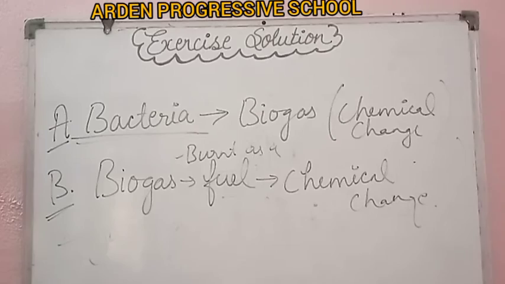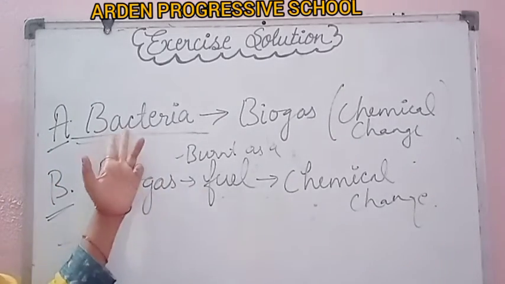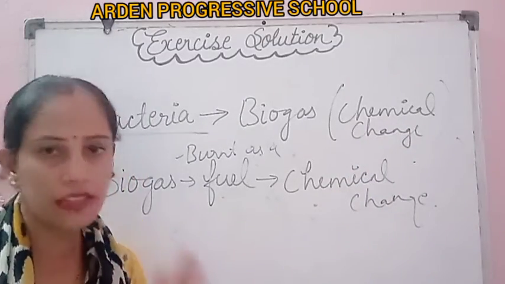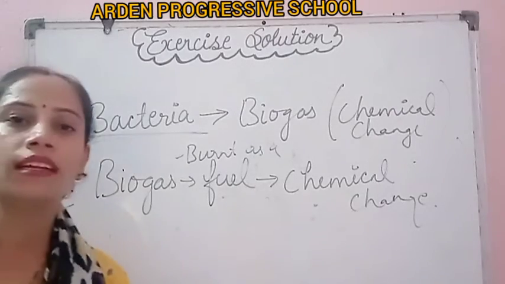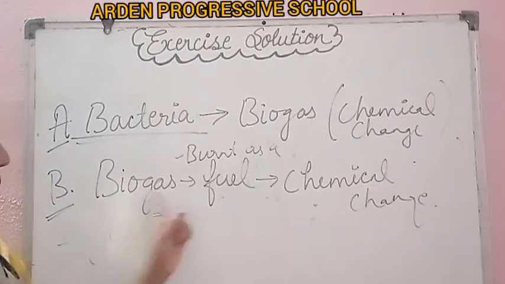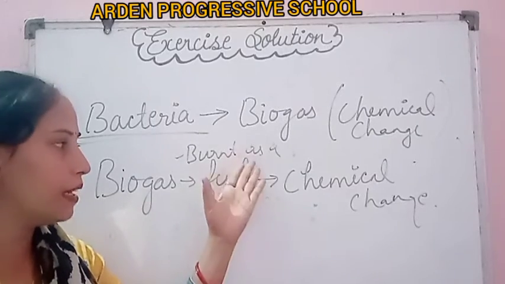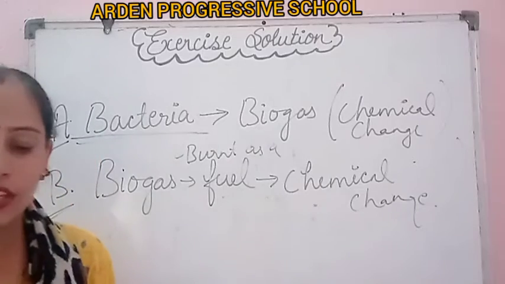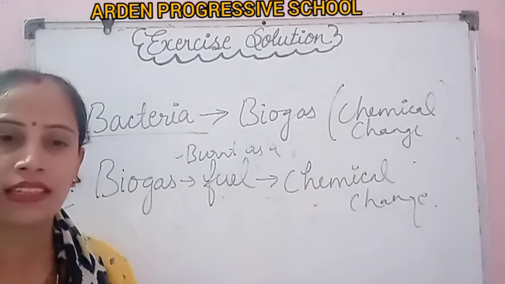Now the options. Process A is a chemical change. Yes, correct, the first option is correct. The second option says process B is a chemical change. Process B is biogas being used as fuel, and when it burns, it is also a chemical change. This is also correct. Now the third option, both process A and B are chemical changes.